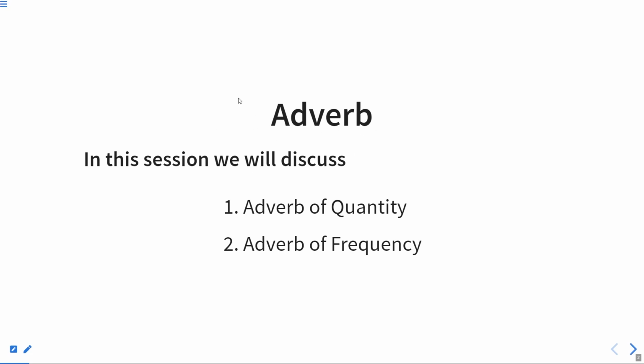In our earlier session, we have already done adverb of place and adverb of time. Well, we have already discussed adverb of manner as well. And we have discussed the position of all those adverbs in a sentence. Now, in this session, we are not only going to revise adverb of quantity and adverb of frequency, we are also going to learn another third thing, that is position of these adverbs. So we are going to discuss position of these adverbs as well in this session. So let's begin the session.